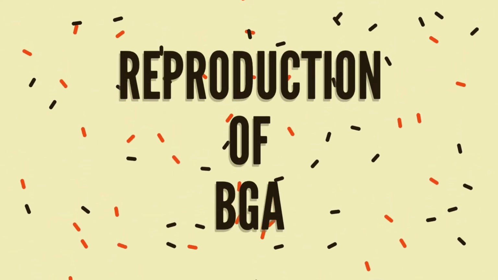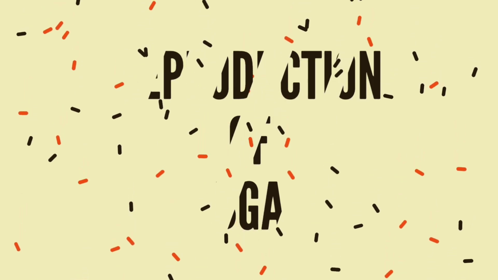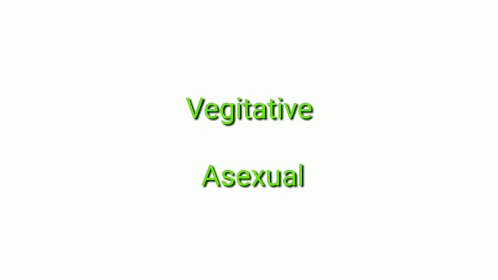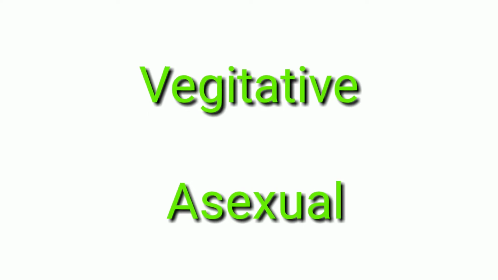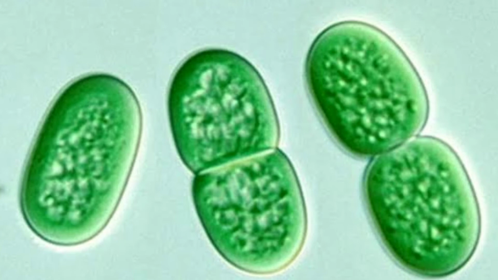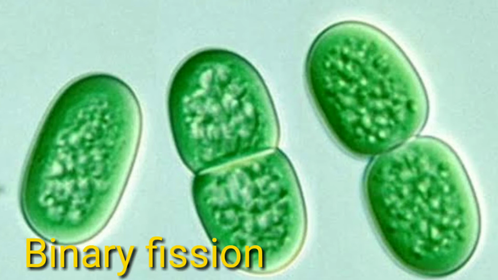Let us move on to the reproduction of blue-green algae. In blue-green algae, reproduction is done by two main processes. One is vegetative, second one is asexual. Vegetative reproduction involves two different types: binary fission and fragmentation. Binary fission is the most common method of reproduction in prokaryotes.